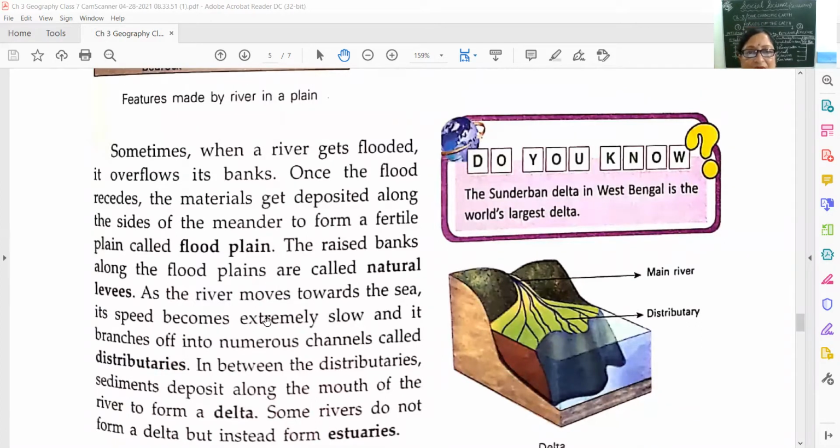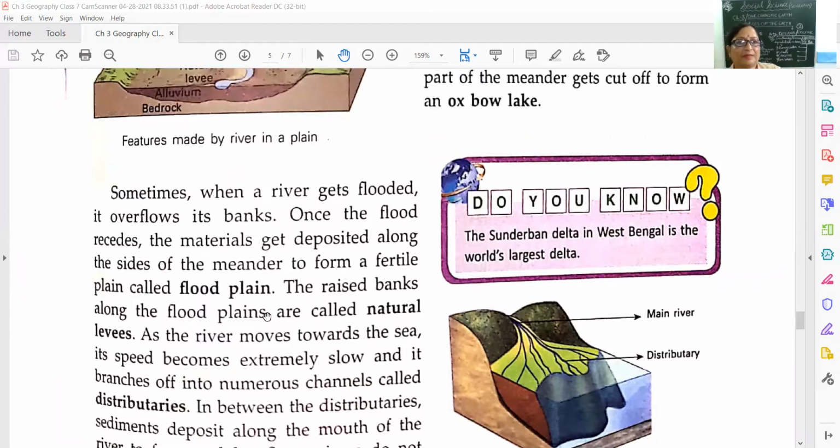Sometimes when a river gets flooded, it overflows its bank. And once the flood recedes, the material gets deposited along the sides of the meander to form a fertile plain called floodplain.